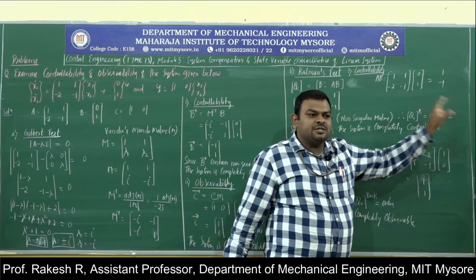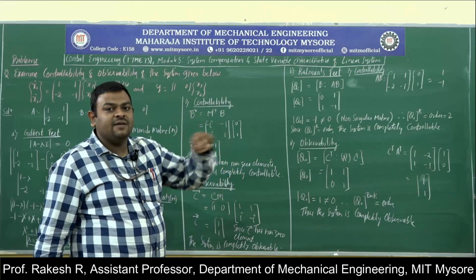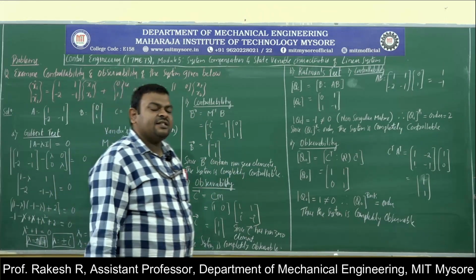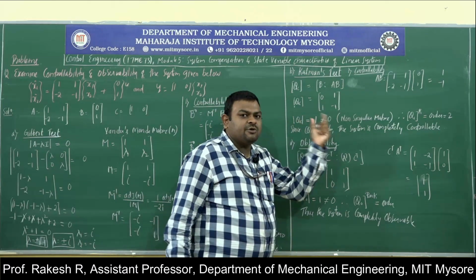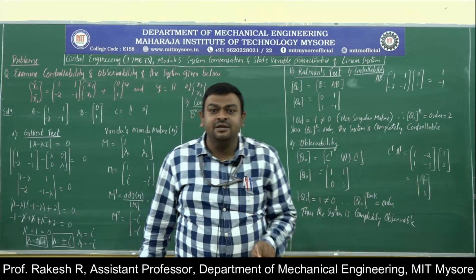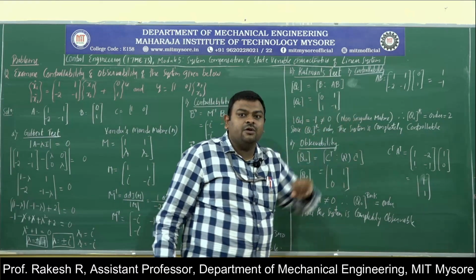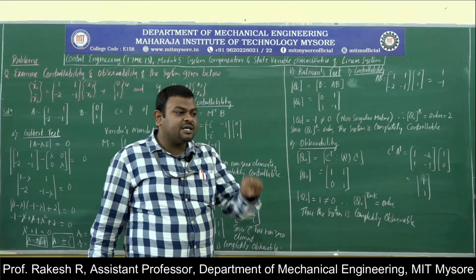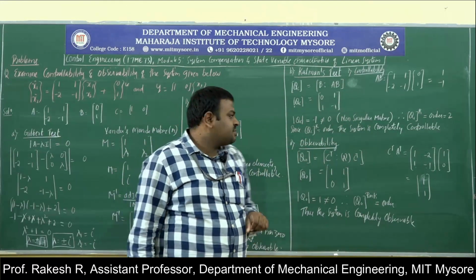If the rank of the matrix is equal to the order of the matrix, then the system is completely controllable. In order to calculate the rank, first find the determinant. If the determinant is equal to 0, it is a singular matrix. If it is a singular matrix, the rank is not equal to the order. For a non-singular matrix, the rank will be equal to the order.